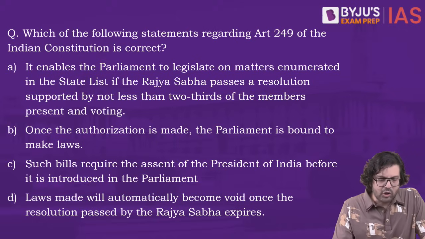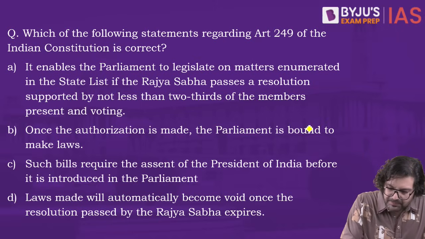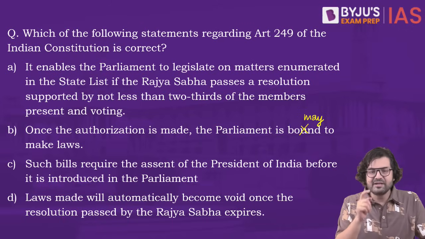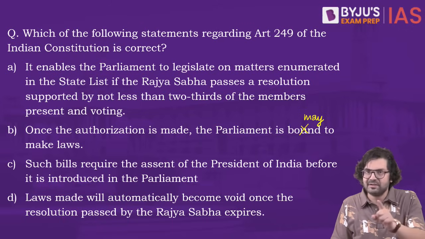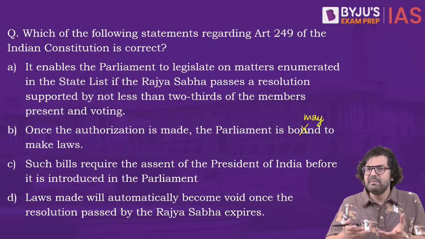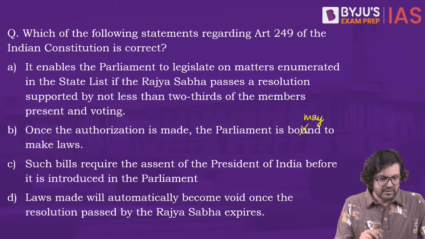Now, once the authorization is made, the Parliament is bound to make laws. No. The Parliament, if it wants to, it may make laws. So once the Rajya Sabha has given the Parliament the permission to make laws on state list subjects, the Parliament may make laws, it may not make laws. There is no bondage, right? So this is wrong.